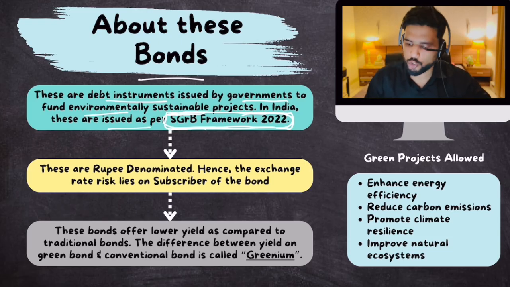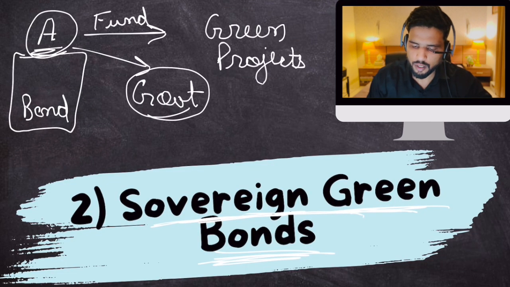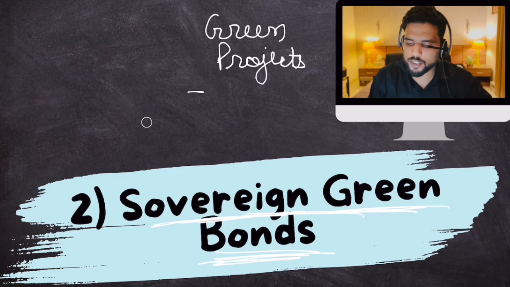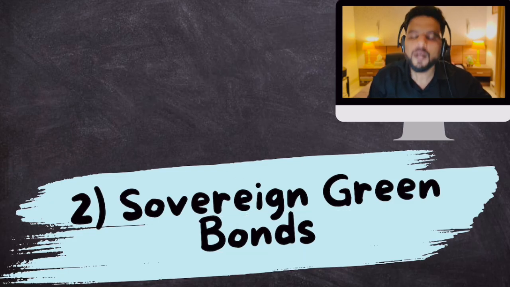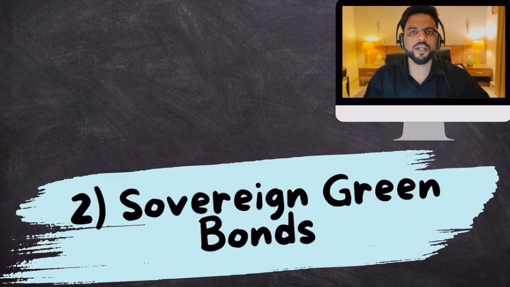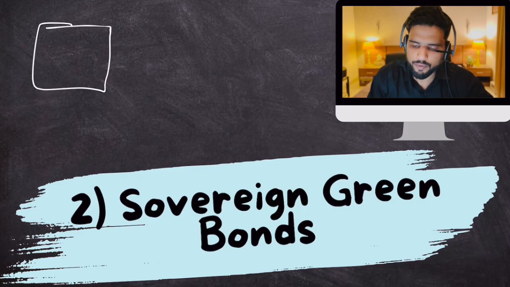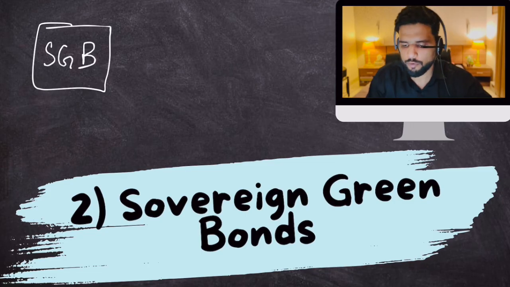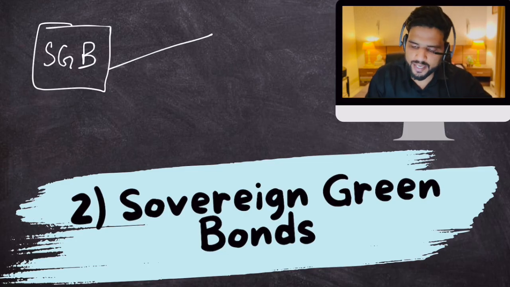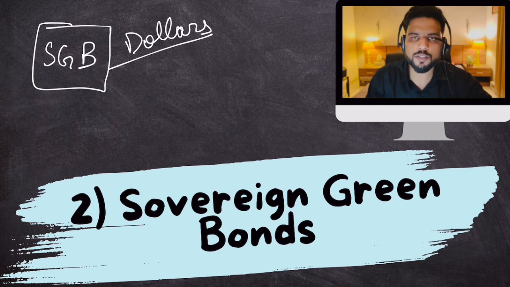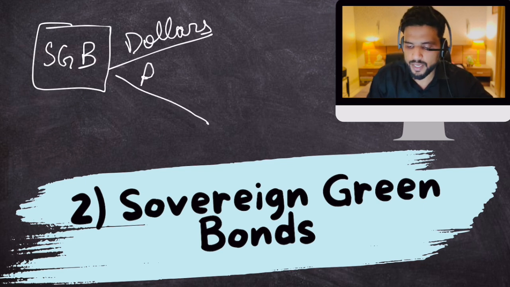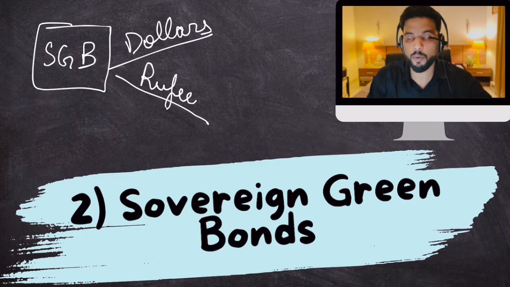Now, there are two ways through which bonds can be bought. Okay, B actually bought this bond from A. Yes, B lent money to A. We can also say B bought this piece of paper from A. Yes. Now, foreign investors have the option of buying this piece of paper, sovereign green bond, from government. Okay, but there are two ways, and those two ways are the foreign investor can either pay in dollars for buying this bond or pay this money in Indian rupees because this bond is issued by Indian government and Indian government requires rupee, right?